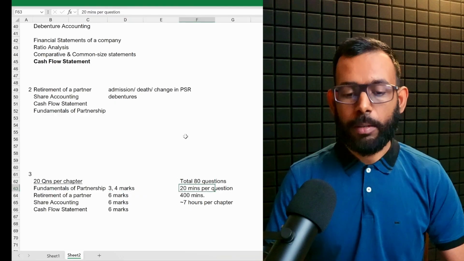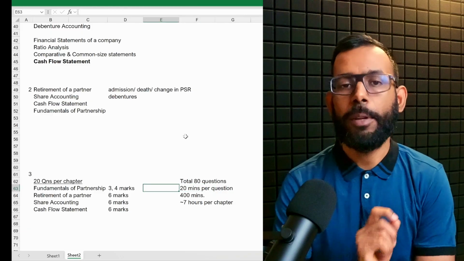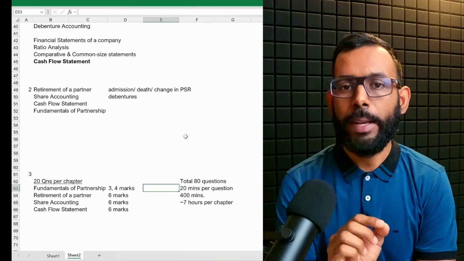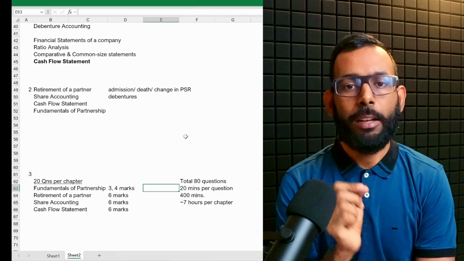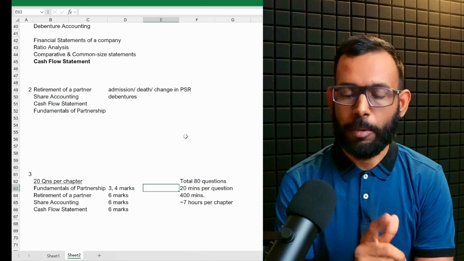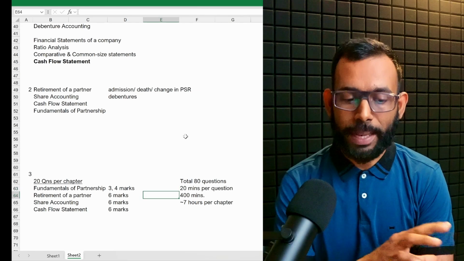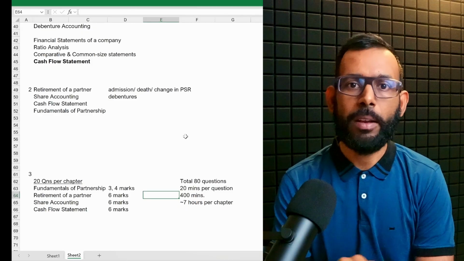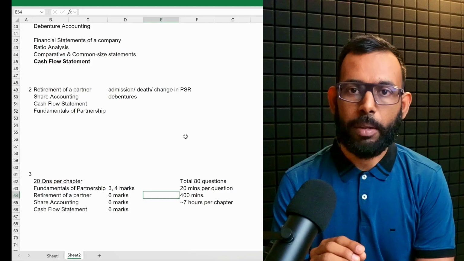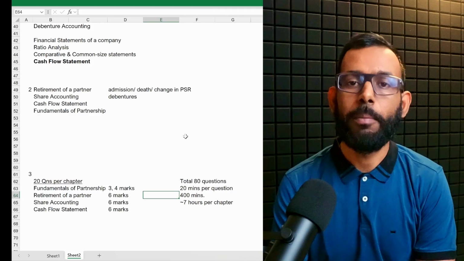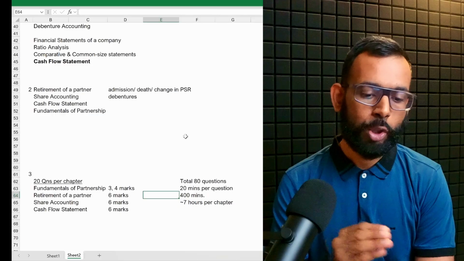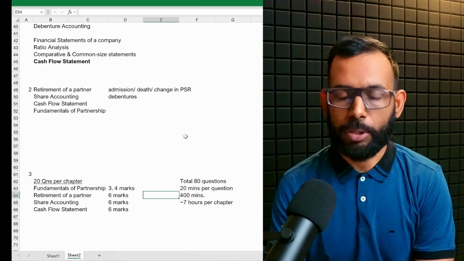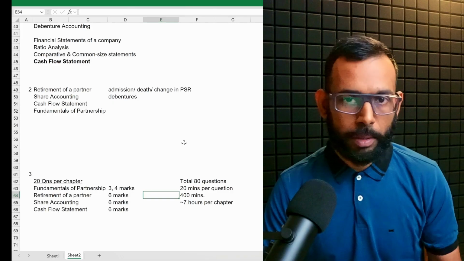You have to spend a maximum of 20 minutes per question. So this is absolutely important. Note this point: totally 80 questions, 20 into 4, and one question, 20 minutes maximum. That way you will be able to do this entire exercise of solving these 80 questions in one round. It will be done in 400 minutes per chapter, and it will take a maximum of 7 hours per chapter. So these 4 chapters should be over in roughly 25 to 28 hours. That completes the third segment of this video.